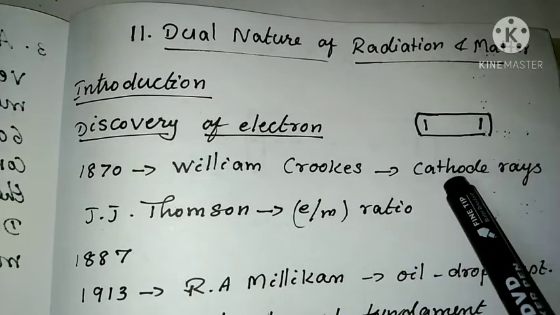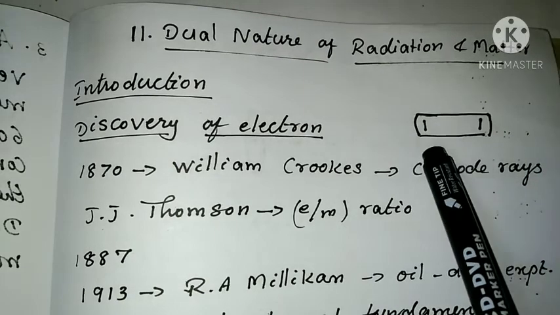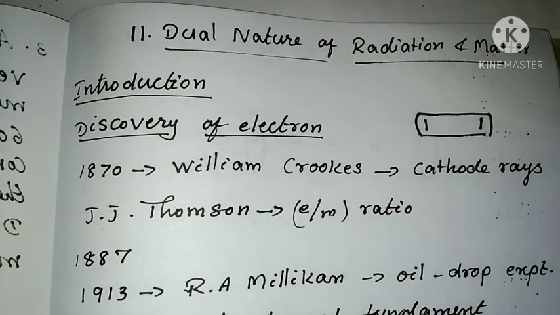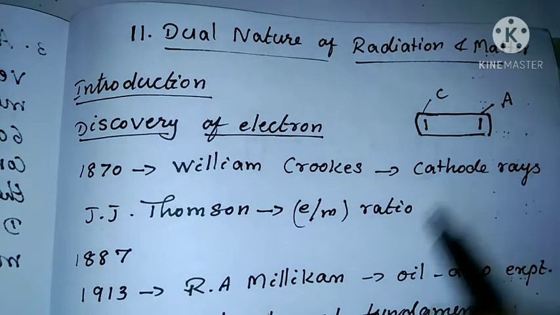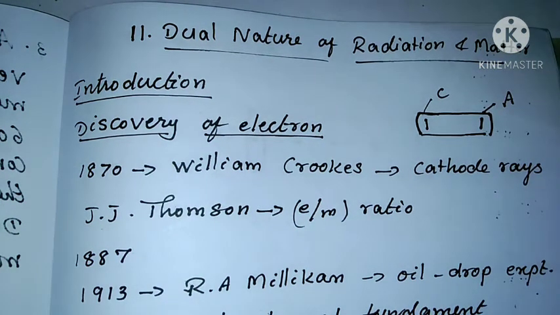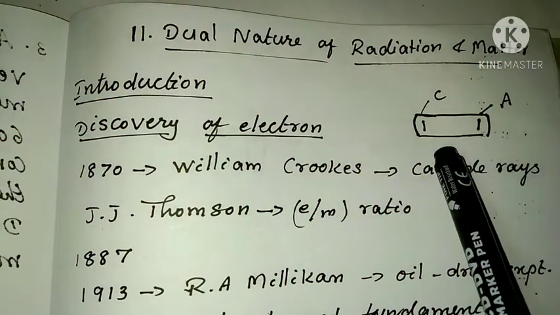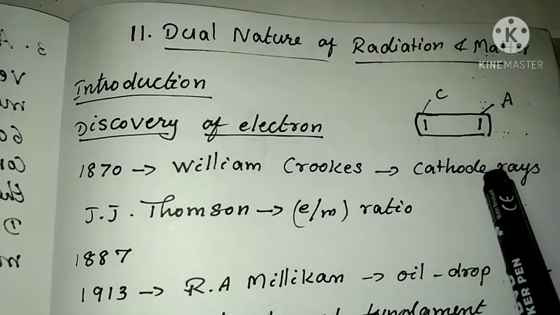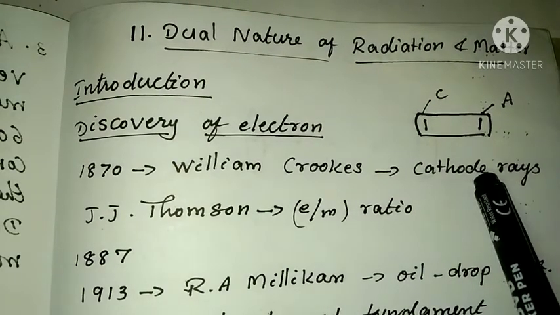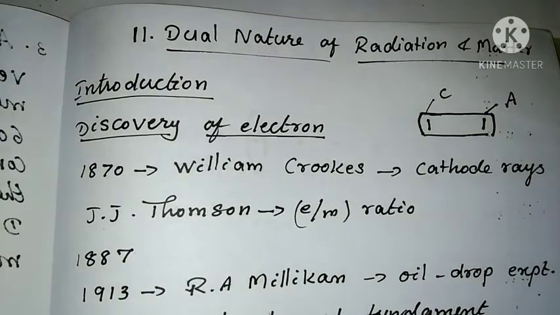The cause of this fluorescence was the radiation which appeared to be coming from the cathode. So this is the cathode and this is the anode. These cathode rays are simply radiations coming from the cathode. Clear? So these cathode rays were discovered by William Crookes in 1870.